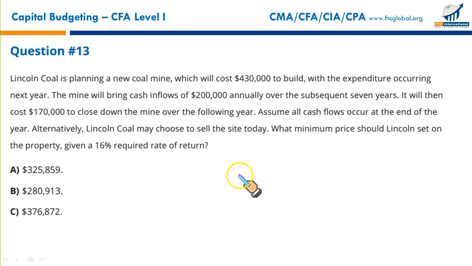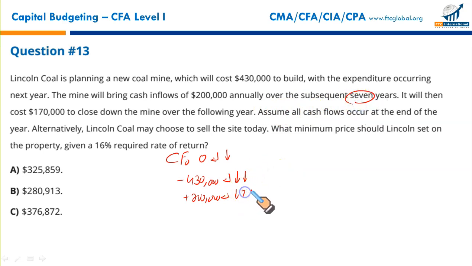Let us first write down the information that we need to put in our calculator. First, there is no cash flow at year 0. Enter, press down arrow key. Then there is a $430,000 outflow occurring at the end of year 1. Then $200,000 inflow, enter. And there are 7 such payments, 7 years. So you'll write 7, enter, down arrow key.